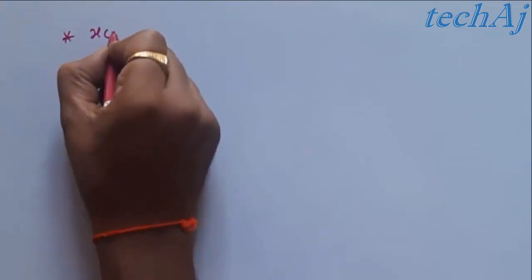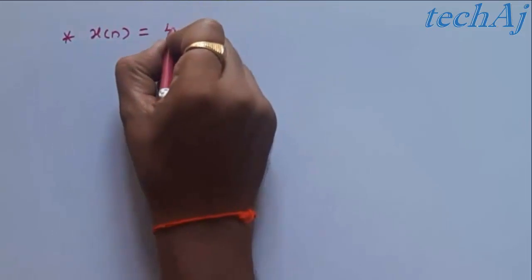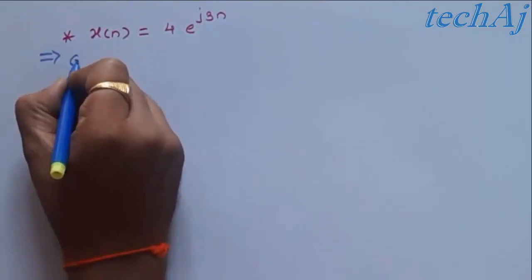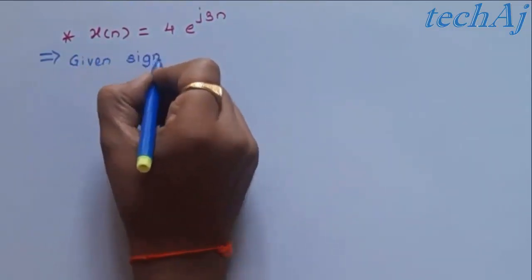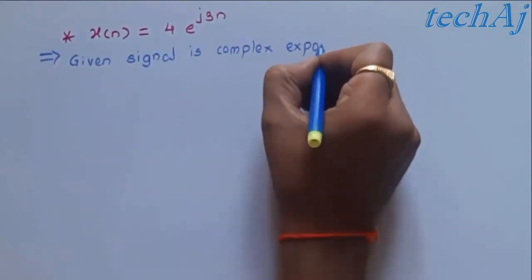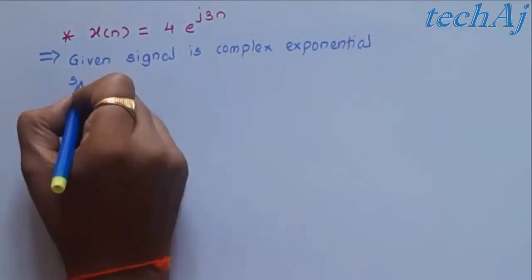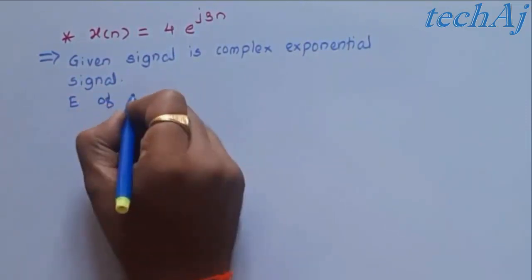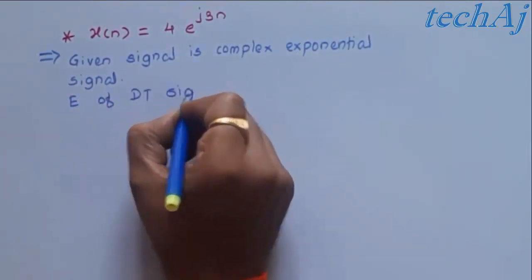In this video, we are going to check whether a complex exponential signal is an energy signal or a power signal, and what its value is. So let's start. Given signal x of n is equal to 4 e raised to j 3n. The given signal is a complex exponential signal. Let's check the energy of this discrete time signal.